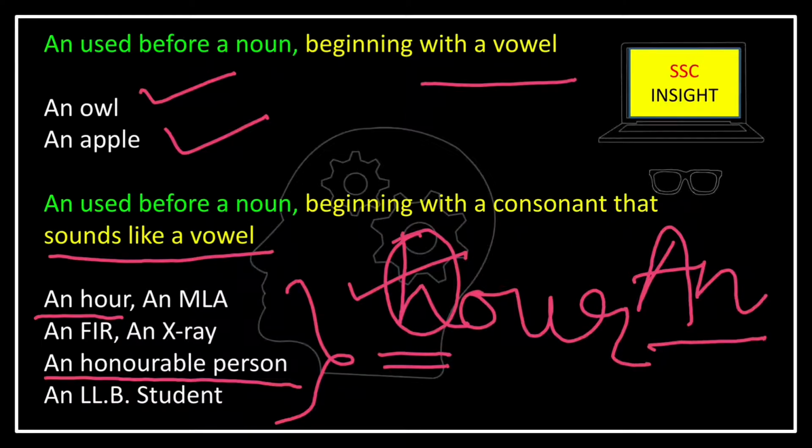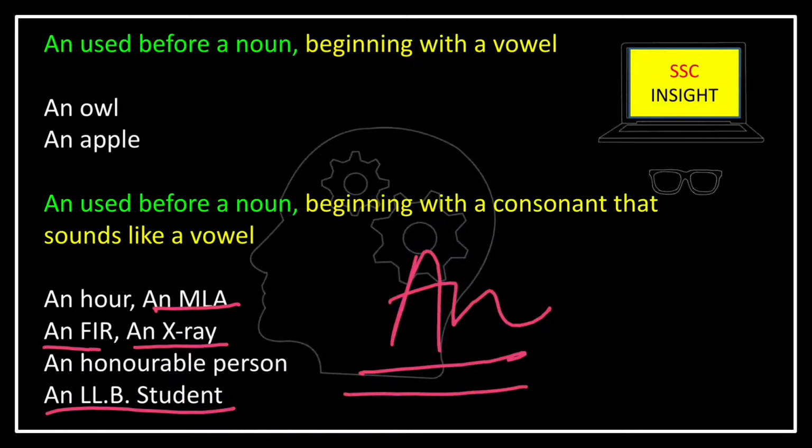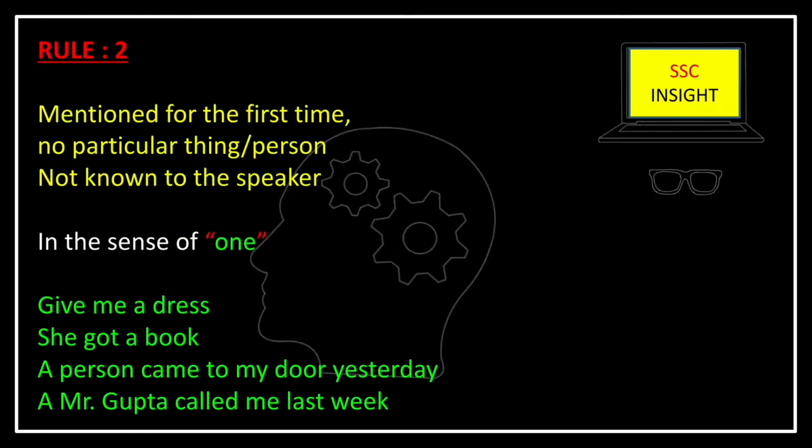That is, an hour, an honorary person, an honorable post. In those cases, though it starts with a consonant, it is pronounced like a vowel, and that's why an is placed before such nouns.